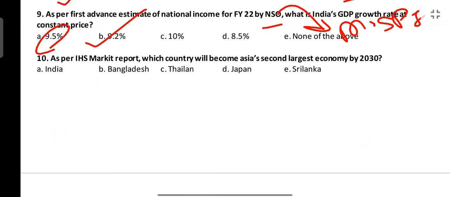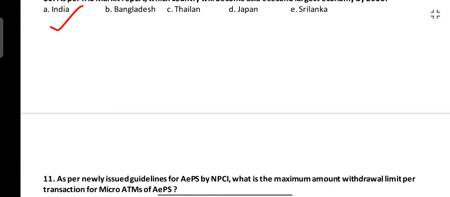Next is, as per the IHS Markit report, which country will become Asia's second largest economy by 2030? This report states that India will become the second largest economy. It will replace Japan by 2030.